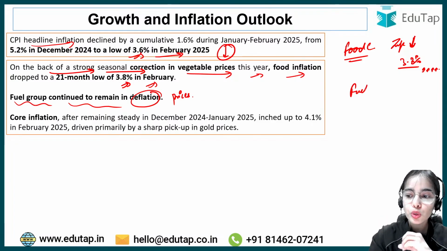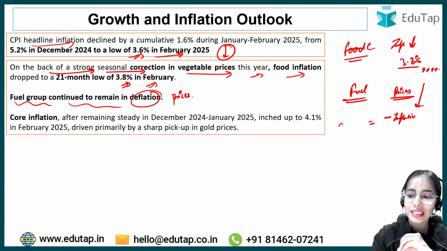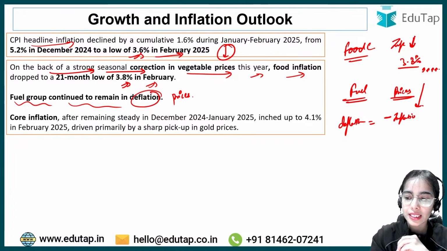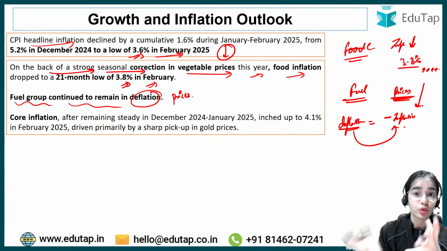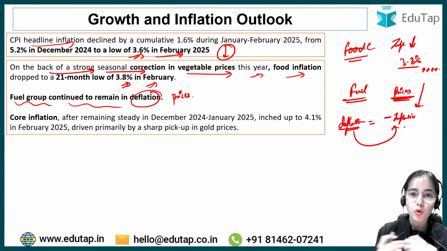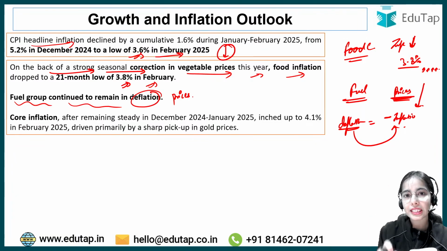In the fuel group, the prices have actually started to decrease. That means there is negative inflation, which is also known as deflation. There is deflation happening, which means prices are actually decreasing. That is good news for us because we import a lot of fuel. So if fuel prices are reducing, we will be able to get very cheap fuel.